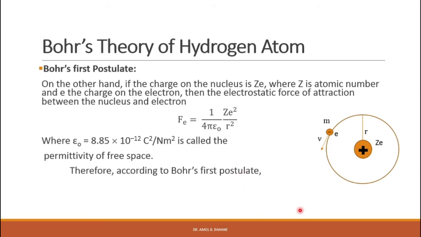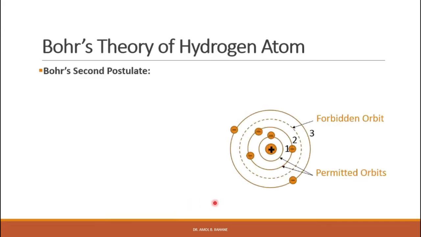Therefore, according to Bohr's first postulate, we can write mv²/r = (1/4πε0) Ze²/r², because the electrostatic force is balanced by the centripetal force. These two forces we can equate and write the equation.